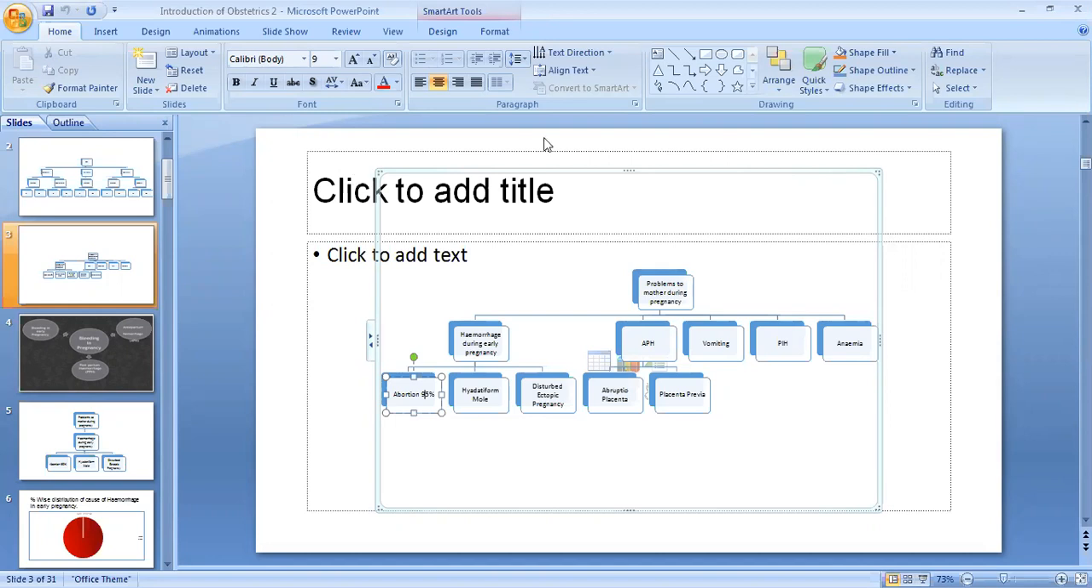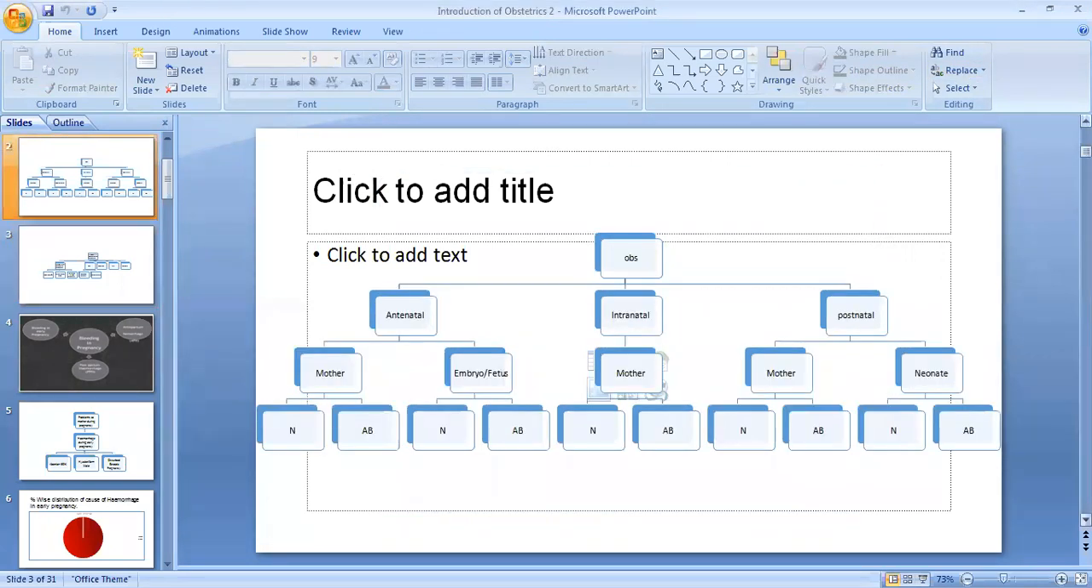And out of obstetrics, this part is embryo and fetus. We are seeing only the mother's abnormal part. Do you have any query in this? No, ma'am. This is only a small part of the total obstetrics, so that much part we have to cover.